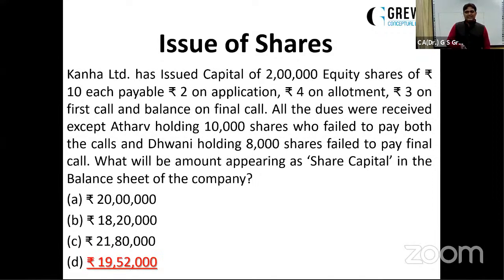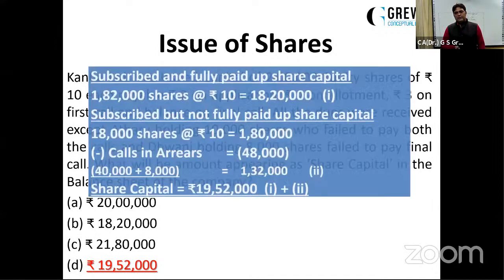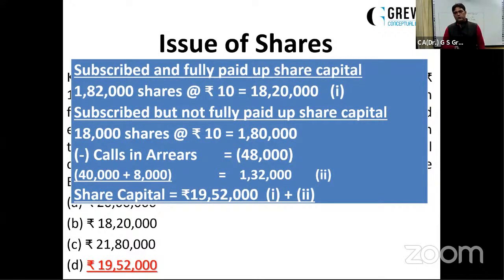So subscribed and fully paid up will be 1,82,000 shares of ₹10, that is 18,20,000. Subscribed but not fully paid up will be 18,000 shares. 18,000 shares includes 10,000 shares of Atharv and 8,000 shares of Dhwani. So 18,000 shares of ₹10, 1,80,000, less calls in arrears of ₹48,000.